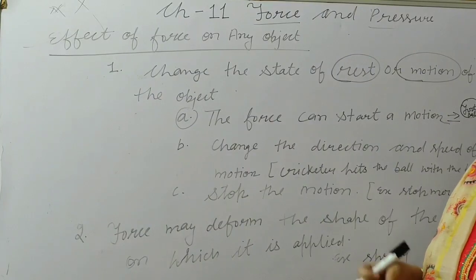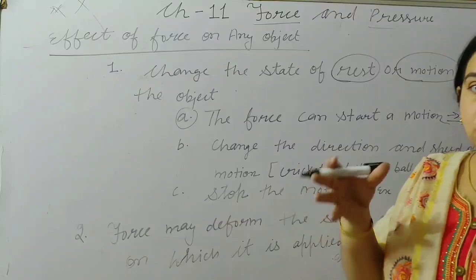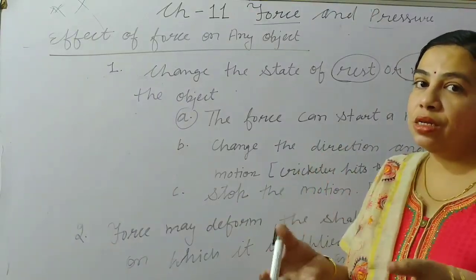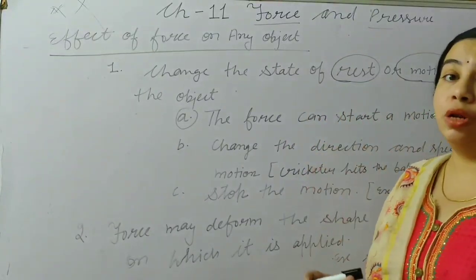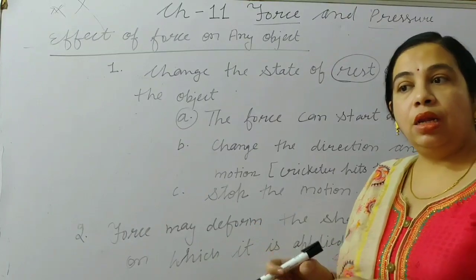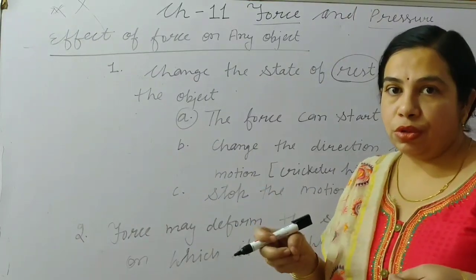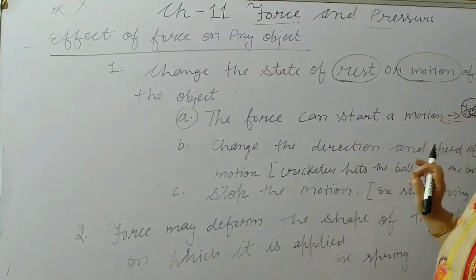So the force can start a motion. That stationary ball that was at rest will start moving now, due to the force only, when the football player kicks it and applies force.